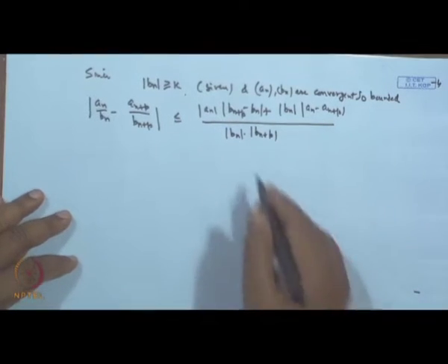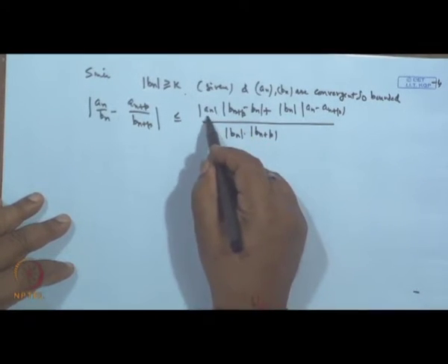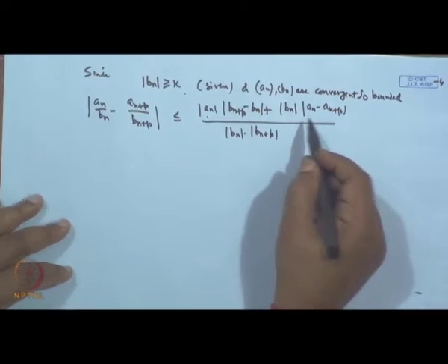Therefore, there exist alpha and beta such that |a_n| is less than alpha and |b_n| is less than beta.